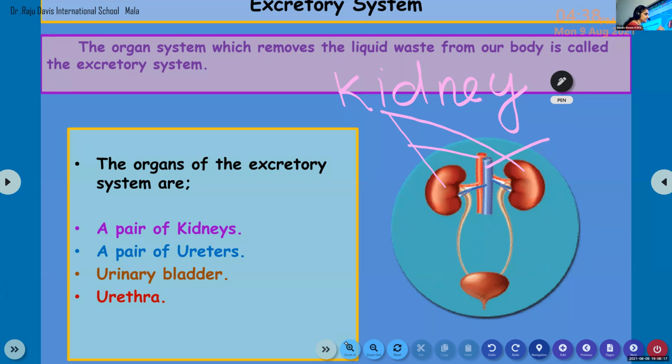So here you can see two colored blood vessels are entering into the kidneys. The blue colored blood vessel, that is the vein, carries waste from the organs. When it gets into the kidneys, see, you can see here, it passes through the kidneys. Kidneys are the natural strainers. Kidneys are the natural filters.